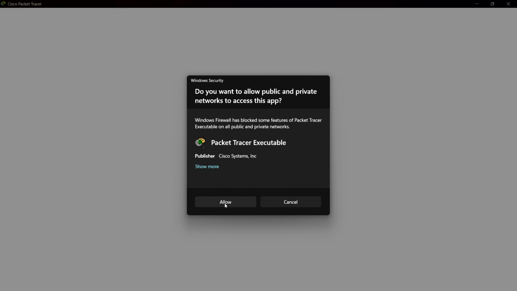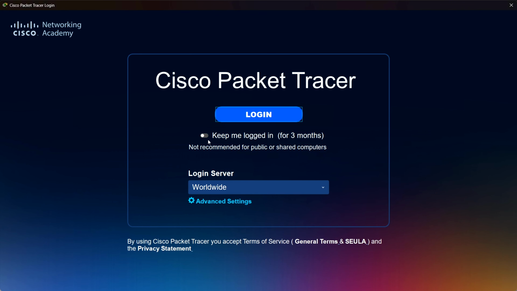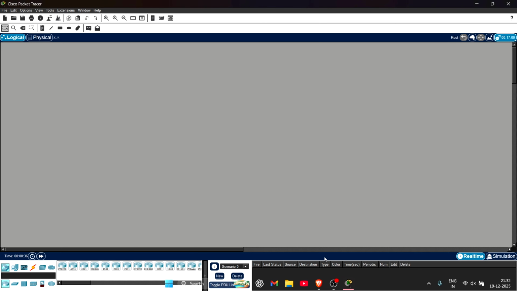Now you have to click on Allow to give access to the network. You can turn this on so you don't have to log in every single time you want to use this, and then click on Login and the browser will be opening up. After logging in, this tab will be showing like this, and you can just close this, and in general you can just close the browser, and now Cisco Packet Tracer is ready for use.